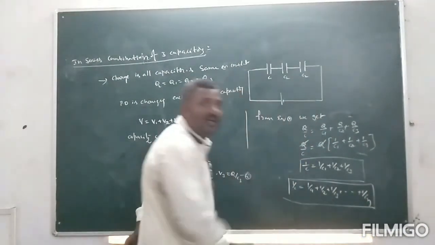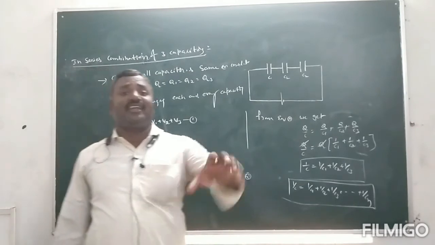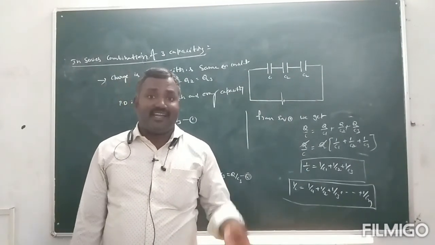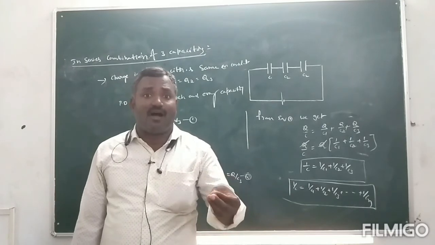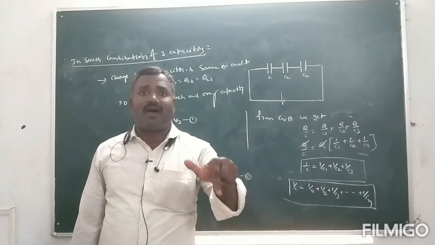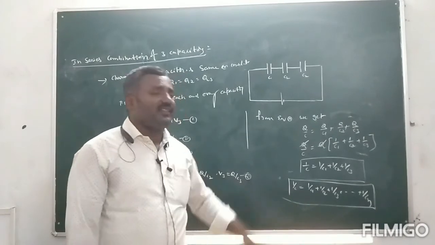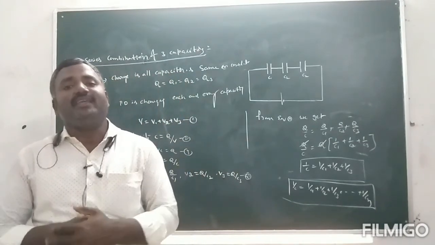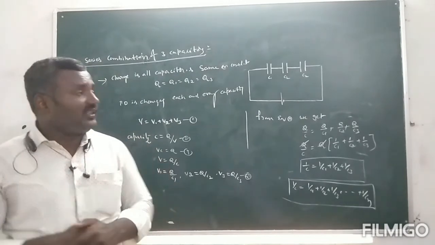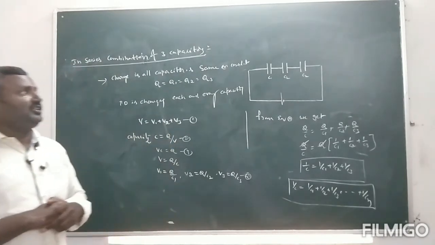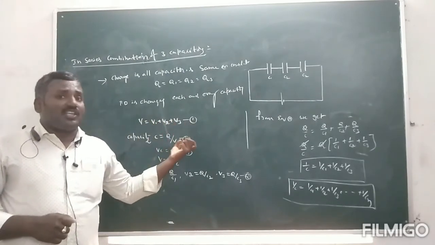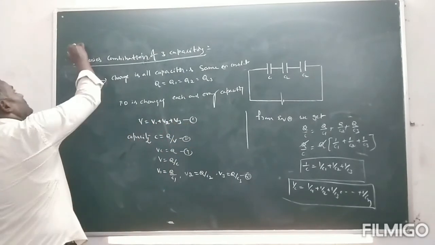This is one of the important concepts, very important for 4 marks.